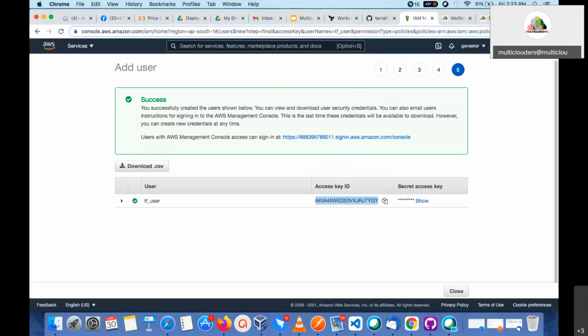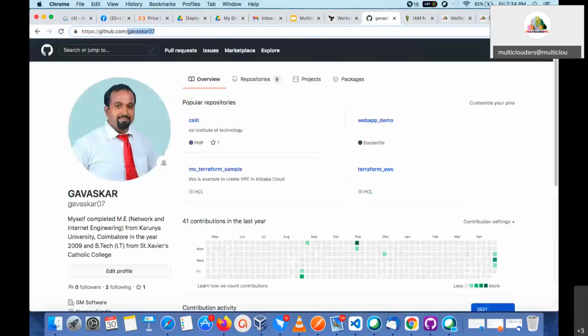And now what I am going to do is create the code. I am going to upload the infrastructure as code to a GitHub repository. Okay, this is my GitHub repository. The first step, creating the IAM account, is completed. You have to go to your repository, this is the GitHub repository. Okay, you have to log in to GitHub.